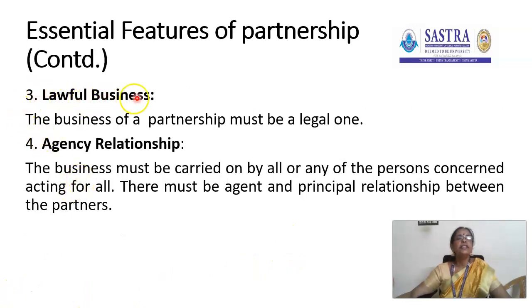The third important feature of the partnership firm is lawful business. The business carried out by the partners must be a legal one. They should not indulge in illegal activities; if they do any illegal business, the court will interfere and they have to face the legal consequences. After that, they will not be allowed to run the business. Fourth one, agency relationship. The business must be carried on by all or any of the persons concerned acting for all. There must be an agent and principal relationship between the partners.